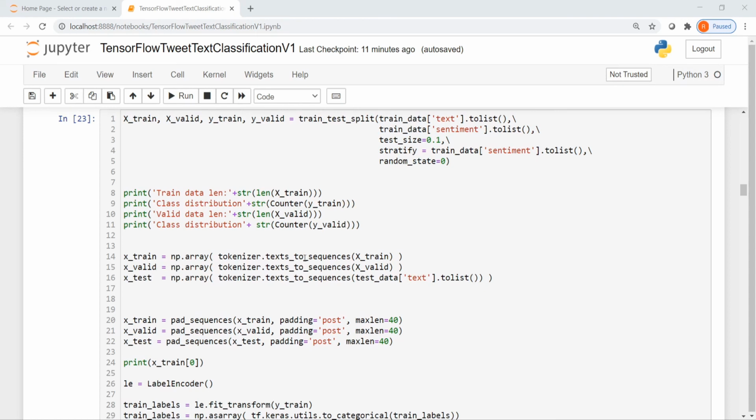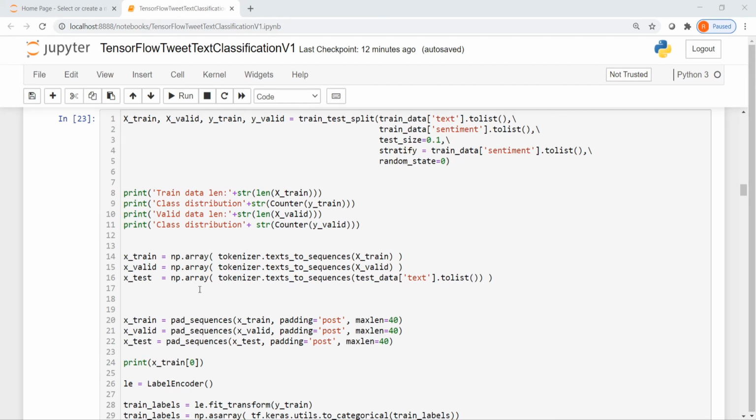Now I convert the text present in the train, validation, and the test data set into sequences as shown before. Now what happens is that when you do this, you get different length sequences because you have different word length sentences in your data set. So I use max length equal to 40 because we saw earlier that the longest sentence in terms of words was 33 in the training data, and in the test data it was 32. So I approximated to 40 words.